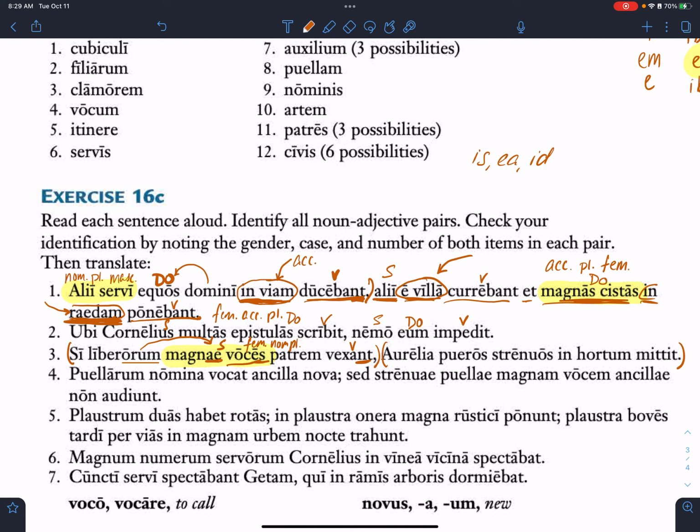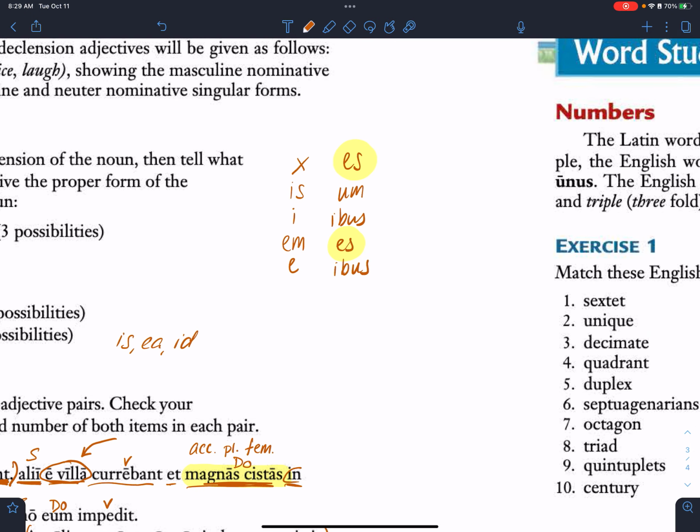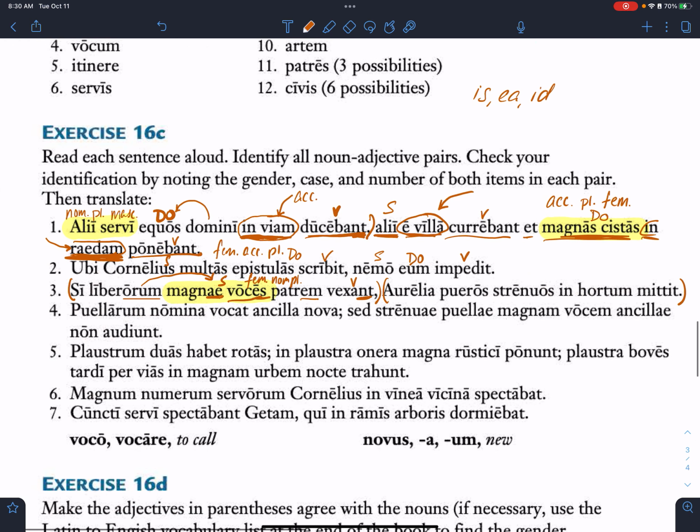Okay, now let's talk about patrem for a hot second. EM. All right, pater, patris is a masculine third declension noun, and we did just go over those endings. So, what case is patrem? S, is, i, em, e, es, um, ibus, es, ibus. What case is that? It's accusative. So, what are our accusatives used for? Good. Direct object.